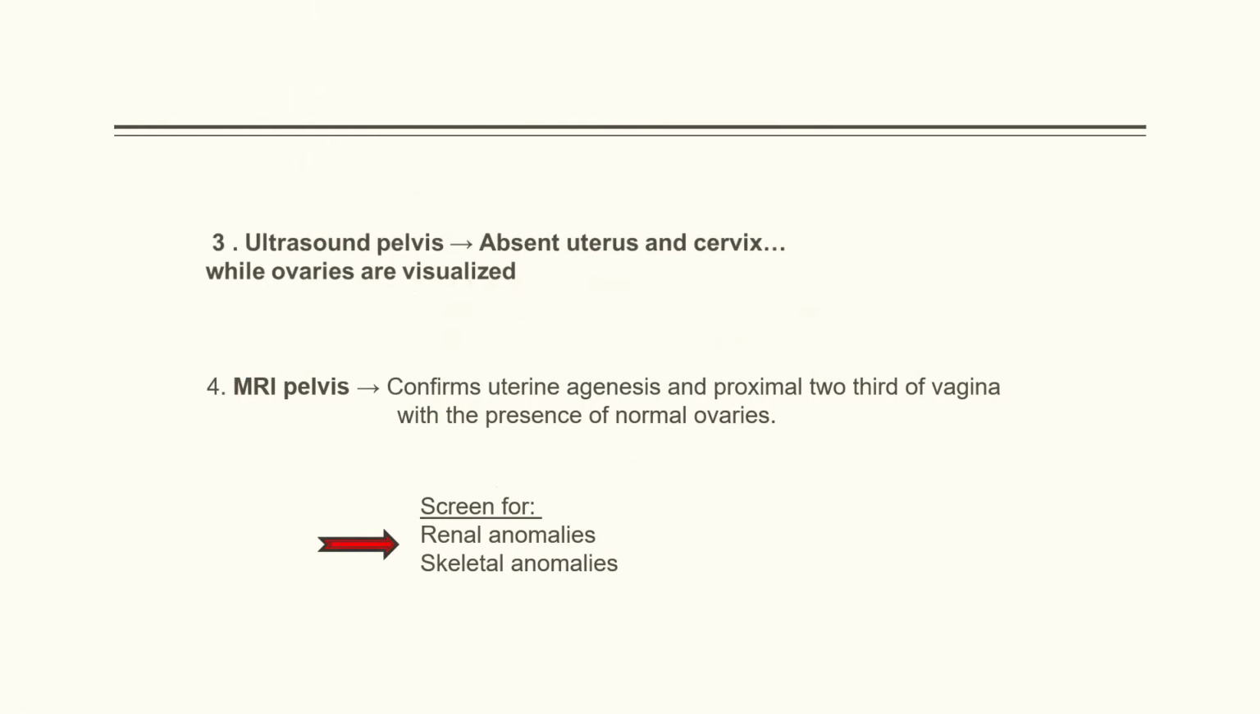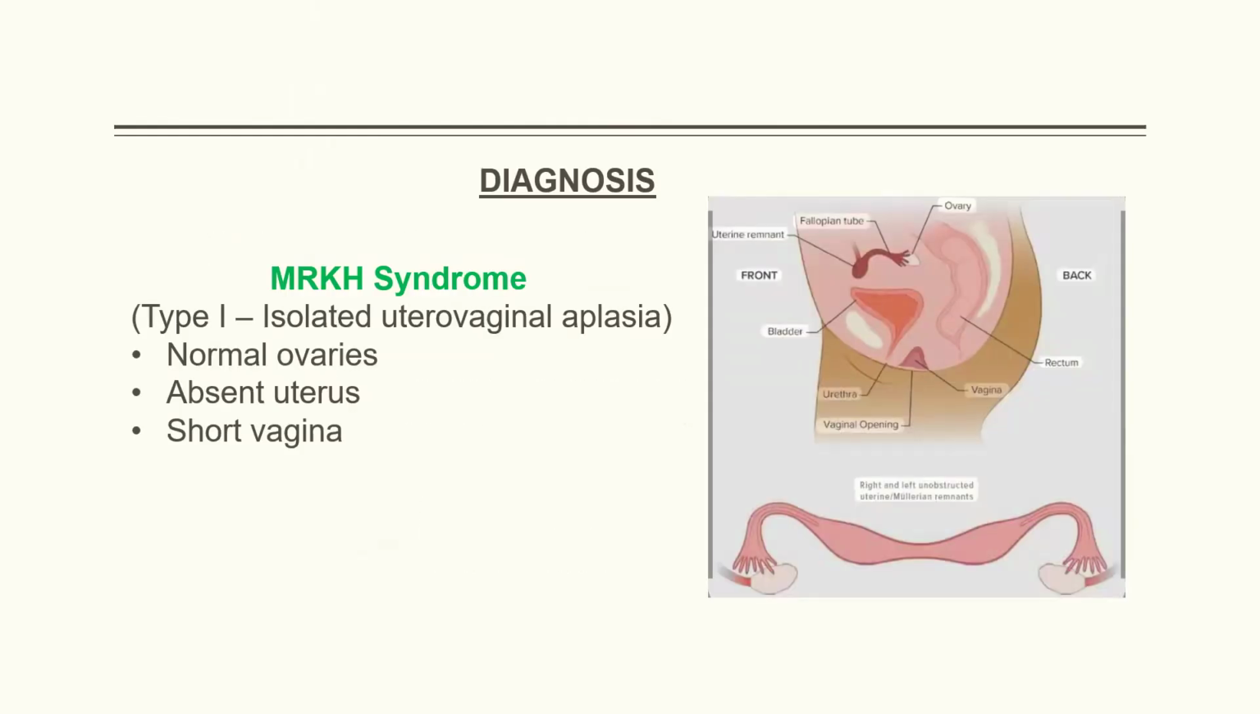Ultrasound pelvis shows an absent uterus and cervix, while the ovaries are visualized. MRI is performed for further detailed evaluation and confirms agenesis of the uterus and the proximal two-thirds of the vagina with the presence of normal ovaries. We can also screen such cases for other renal anomalies and skeletal anomalies. So I hope all of you have the diagnosis I have just mentioned in the investigations as well, that this case falls under MRKH syndrome.